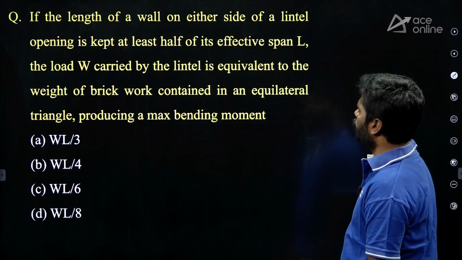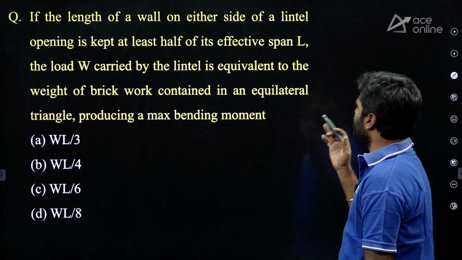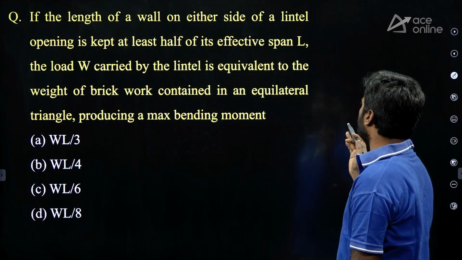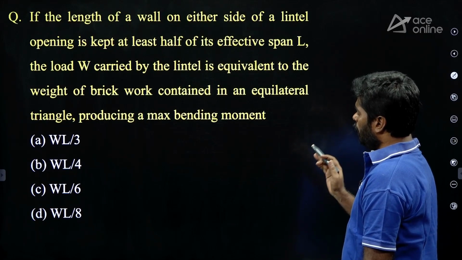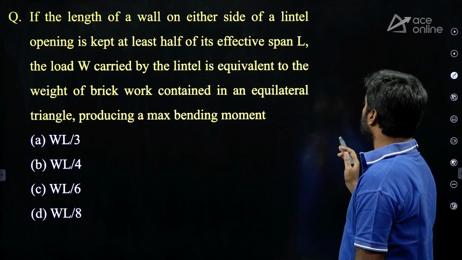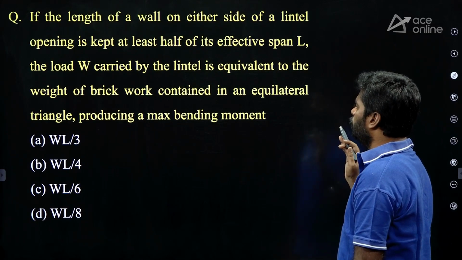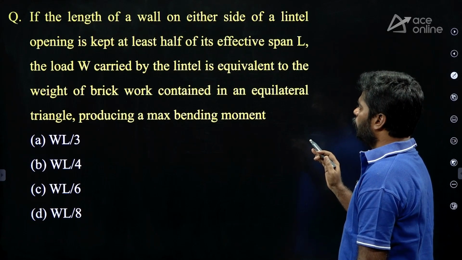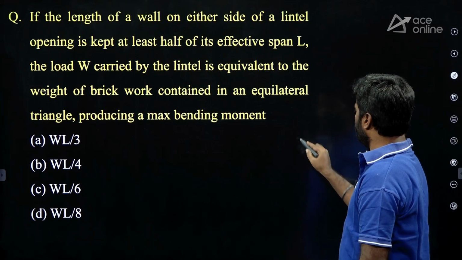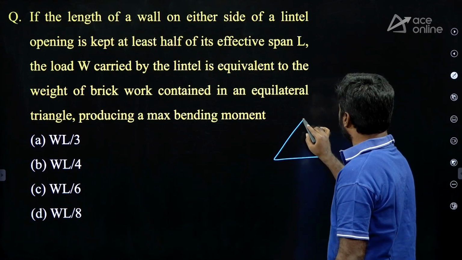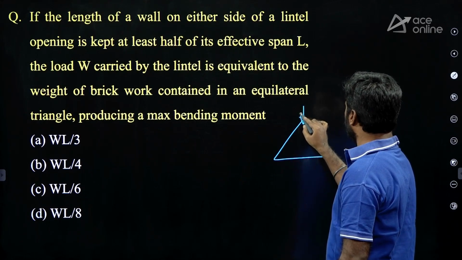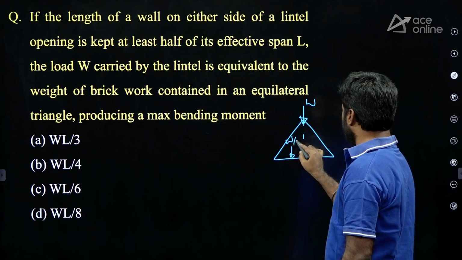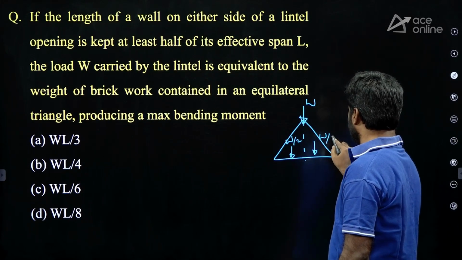If the length of a wall on either side of a lintel opening is kept at least half of its effective span L, the load W carried by the lintel is equal to the weight of brickwork contained in an equilateral triangle, producing a maximum bending moment. This is the triangular loading. Triangular loading is W. Now this W is split. This side W by 2, and this side also W by 2.